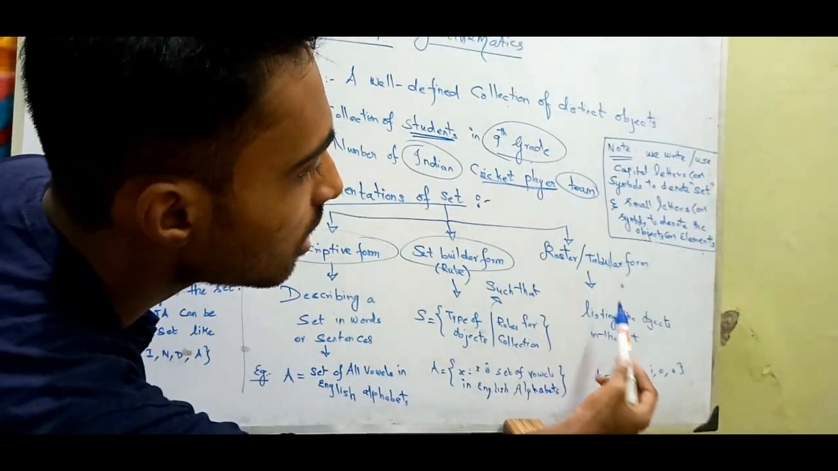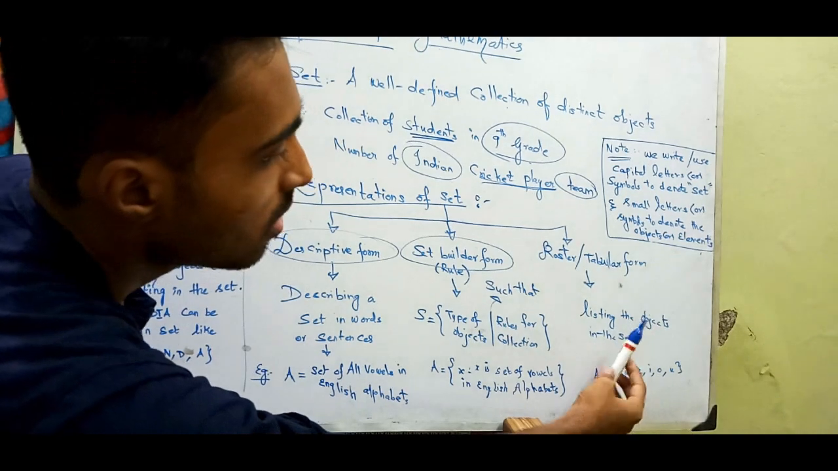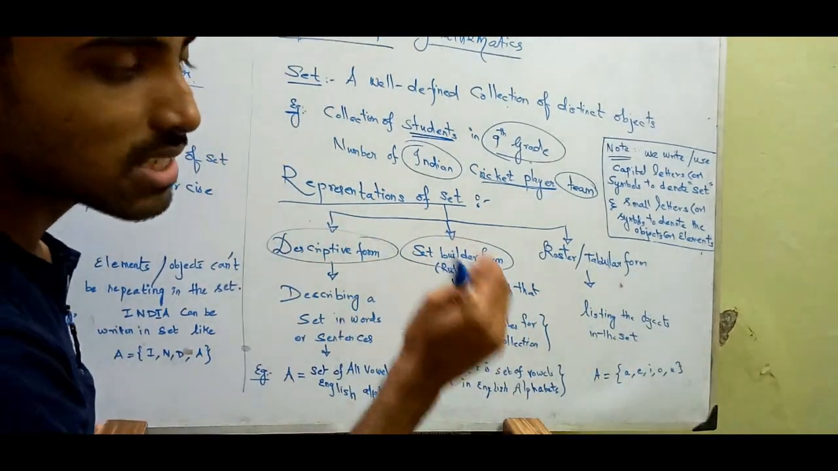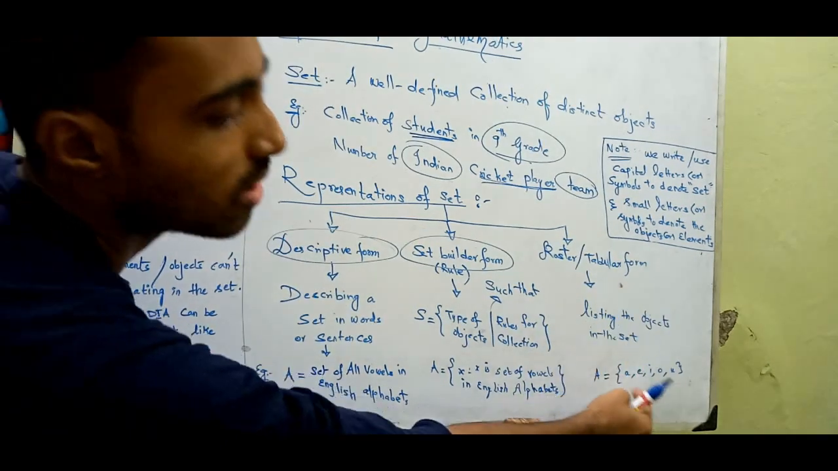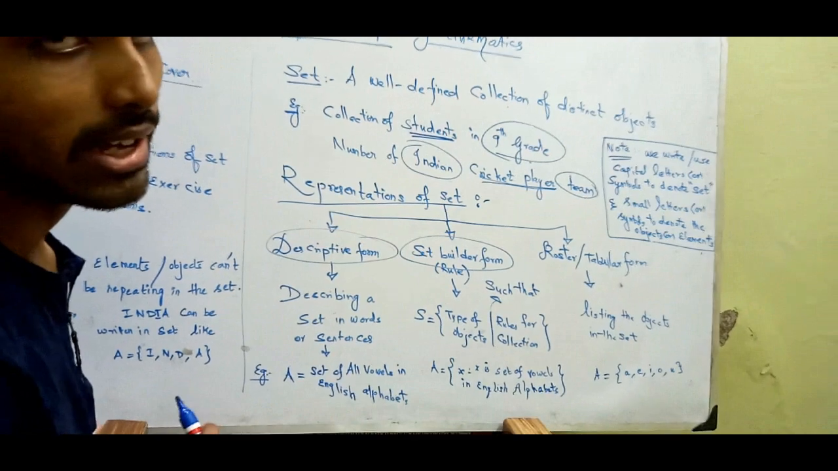Right. The last one is listing the objects as elements, the roster form. We know that the vowels are A, E, I, O, U. We just need to list them in this form: A, E, I, O, and U.